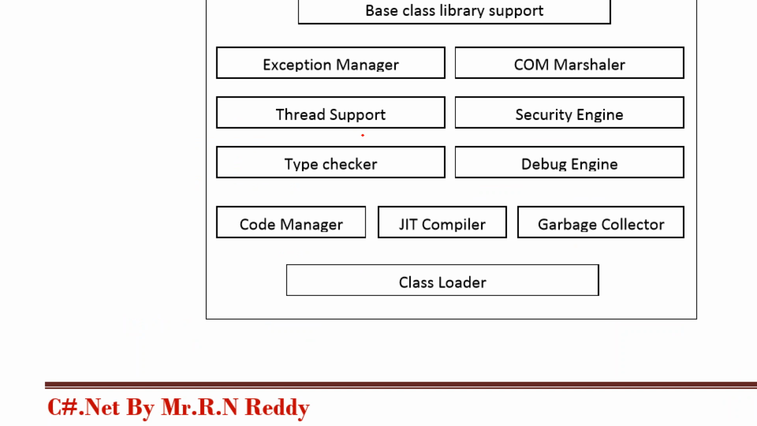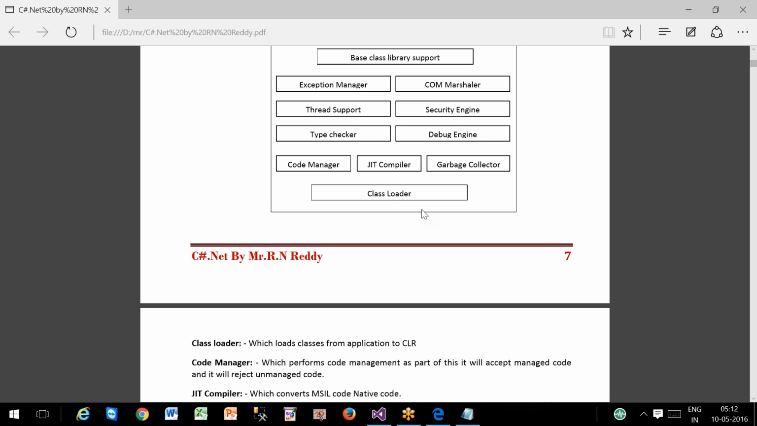Type checker. What will the type checker do? It performs strict data type checking. Right. Class loader, which loads the classes from the application to the CLR. Code manager, which performs the memory management. And next, the JIT compiler, which converts MSIL code to native code.